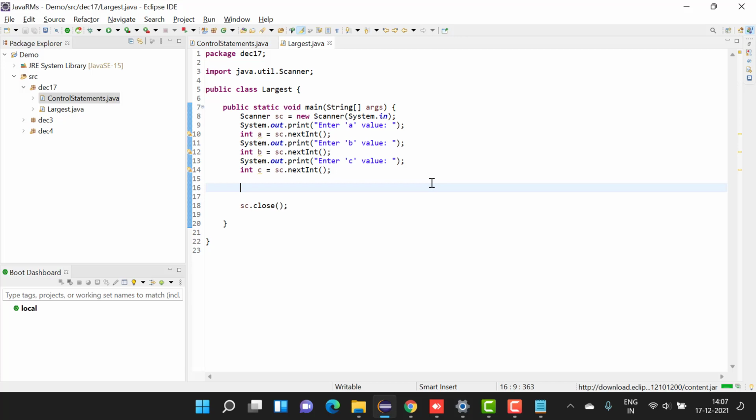We will use if statements. Sorry? We will use if conditions. That is correct. But how? What are the conditions and how do you get the answer? I want that. What conditions will you put so that you will get that answer? We want to print the highest value. Yeah, you want to print the highest value. Okay.